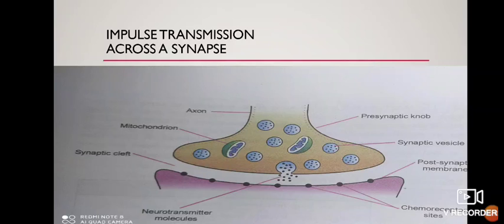The dendrite terminal is slightly broadened and depressed to form postsynaptic depression. A narrow fluid-filled space called synaptic cleft occurs between the two. As the impulse reaches the presynaptic knob, it stimulates release of neurotransmitters into the cleft. Neurotransmitter molecules come in contact with the membrane of the postsynaptic depression, function as a stimulus, and produce an impulse in the dendrite part of the second neuron.